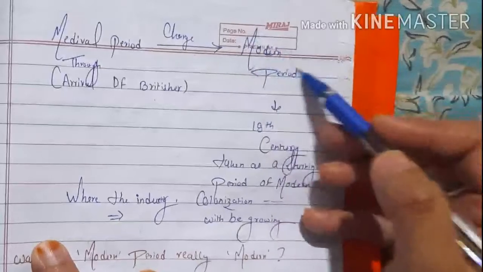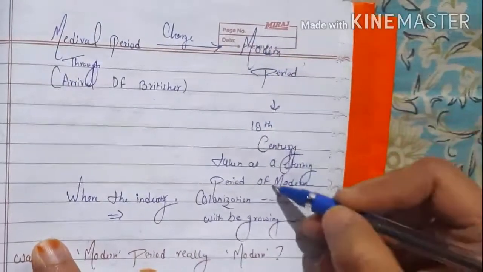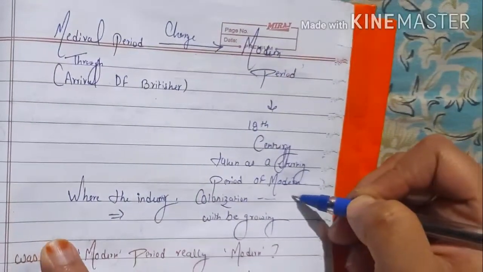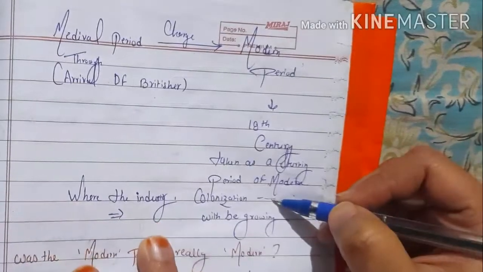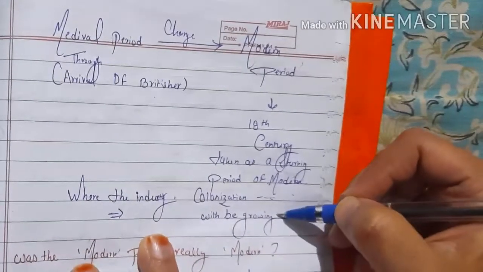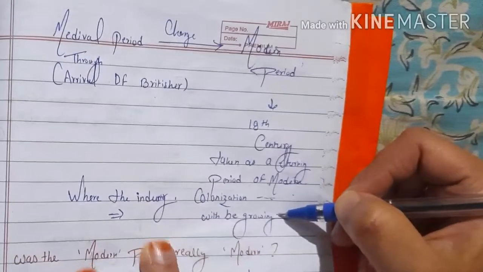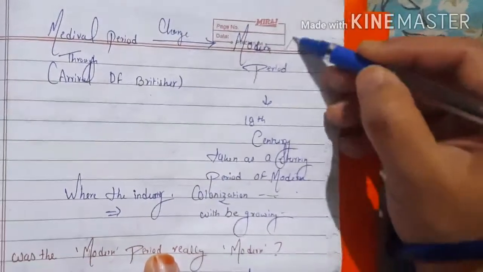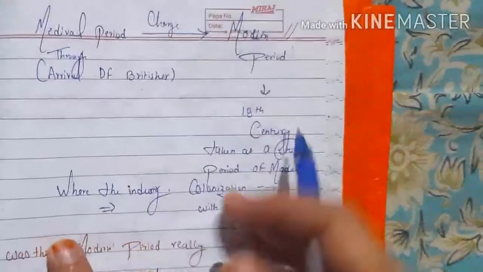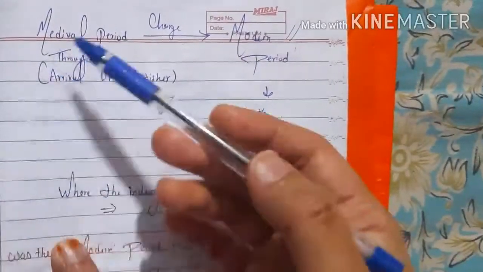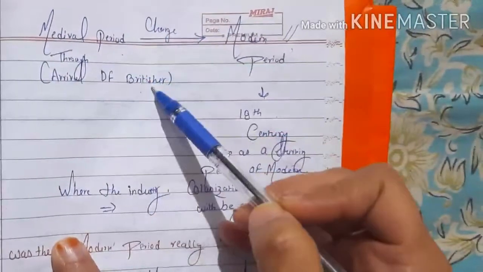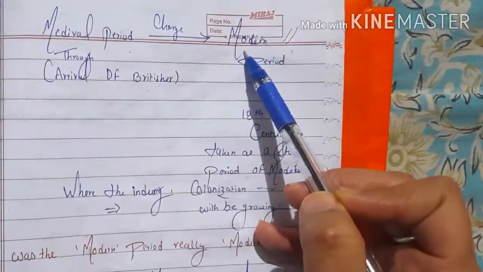Then after independence, the 18th century is taken as the starting point of the modern period, where industry, colonization, and most of the development, progress, urbanization, and growth of the cities has been done. That will be the modern period. So when the Turks come, the medieval period will be there. When the Britishers come, the modern period will be there.